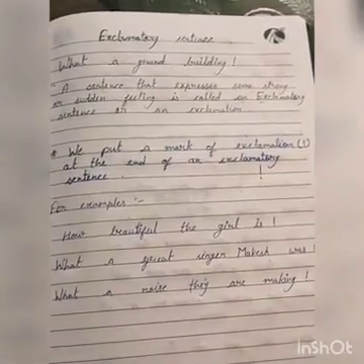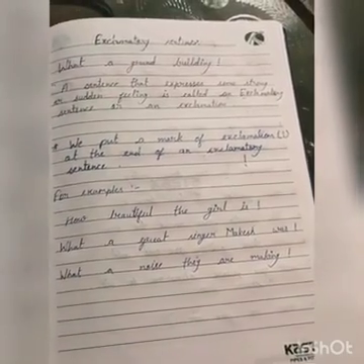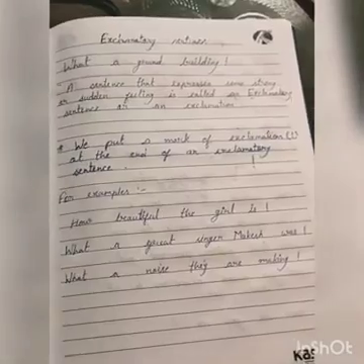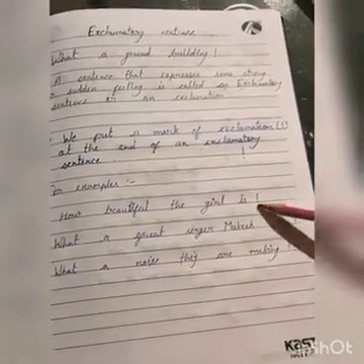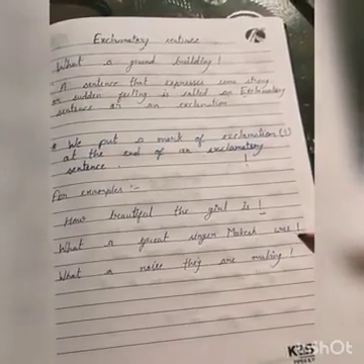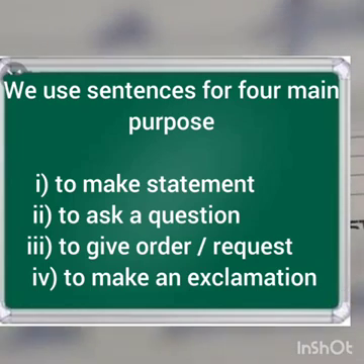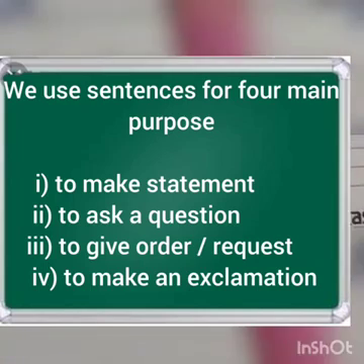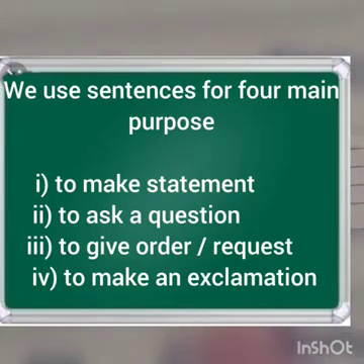For more examples: How beautiful the girl is. What a great singer Mukesh was. What a noise they are making. So we can see in all these sentences there is an exclamation mark. So what we learned is that we use sentences for four main purposes. First is to make a statement, second is to ask a question, third is to give an order or request, and fourth is to make an exclamation.